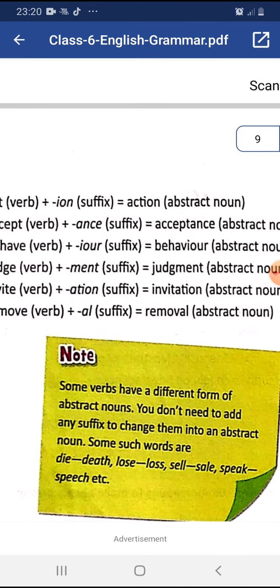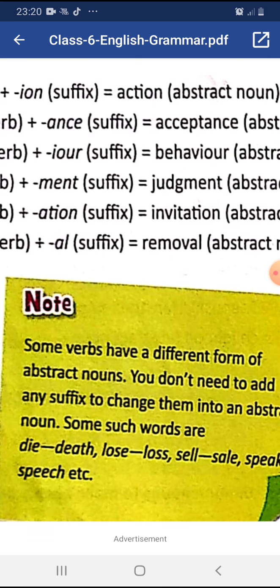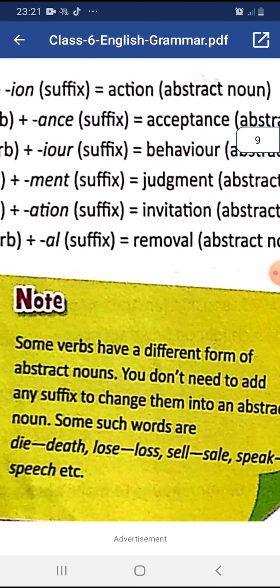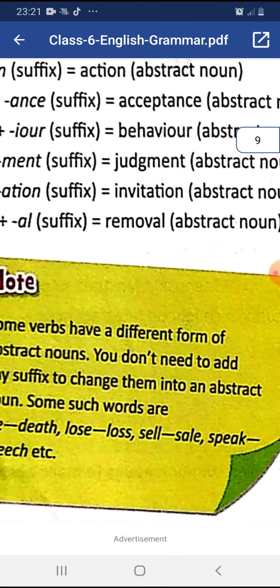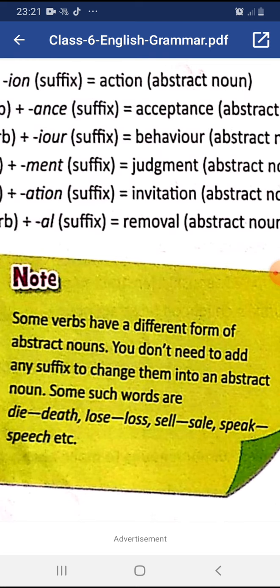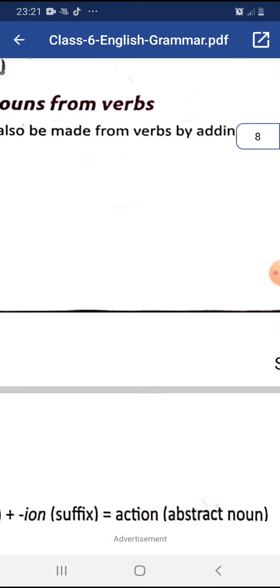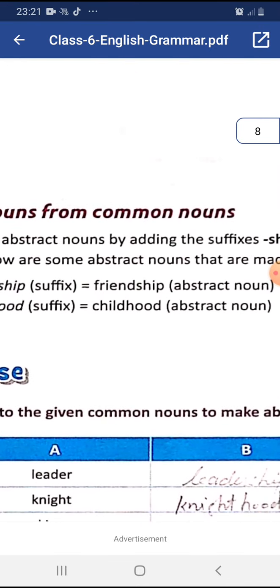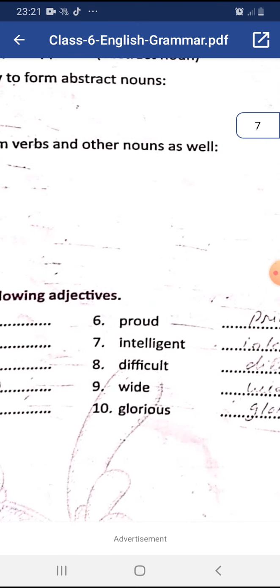Dear students, always remember some verbs have different forms of abstract nouns. You don't need to add any suffix to change them into an abstract noun. Some such words are die, it becomes death. Lose, it becomes loss. Sell, it becomes sale. Speak, it becomes speech.